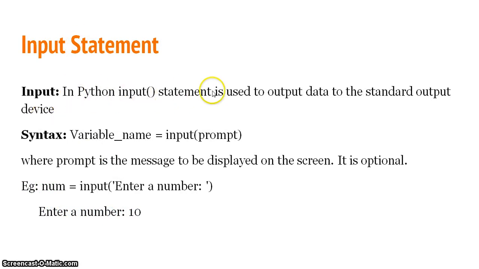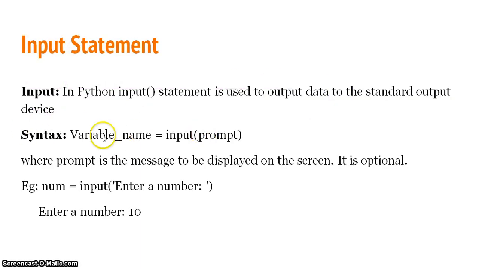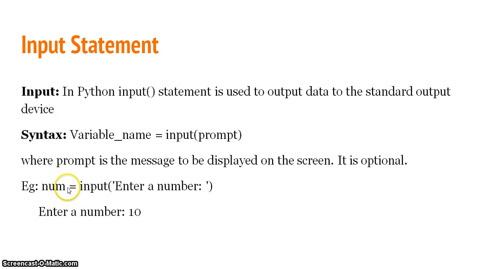Input statement. In Python, the input statement is used to take input data, to take values into the system. So variable_name is equal to input of prompt, where prompt is the message to be displayed on the screen. It is optional. Here actually it is input; this is wrong here, by mistake I have written it. Now num is equal to input of "enter a number". Whenever you execute this statement, the enter a number prompt will be displayed and the user enters some value. Suppose I have entered 10. That 10 will be assigned to the variable num. So when you print num, the value 10 will be printed.